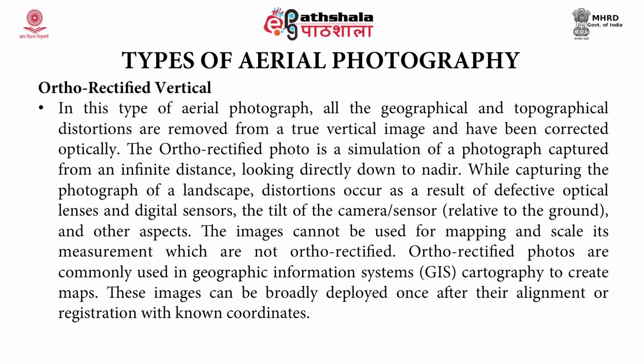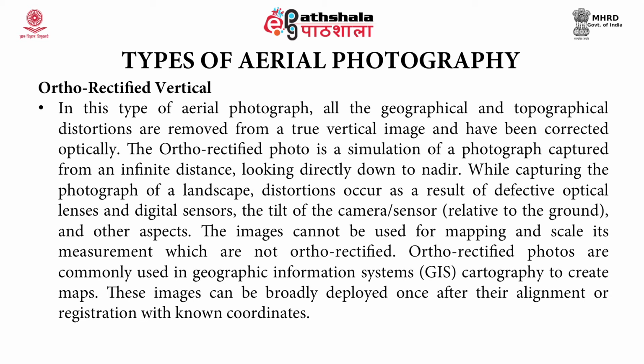While capturing the photograph of a landscape, distortions occur as a result of defective optical lenses and digital sensors, the tilt of the camera or sensor relative to the ground, or other aspects. Images which are not orthorectified cannot be used for mapping and scale measurement.